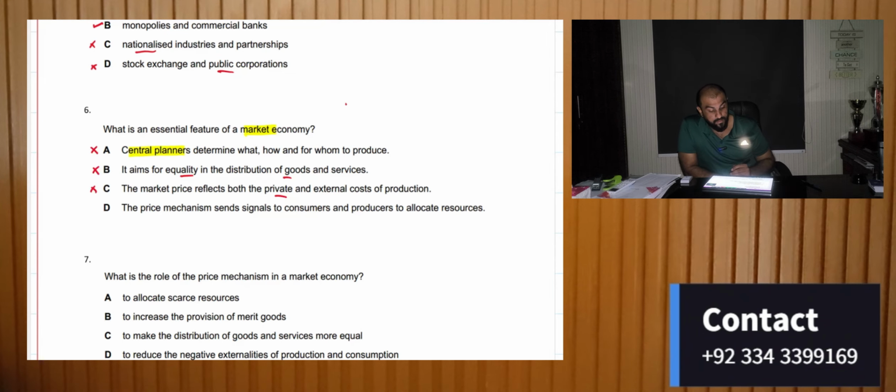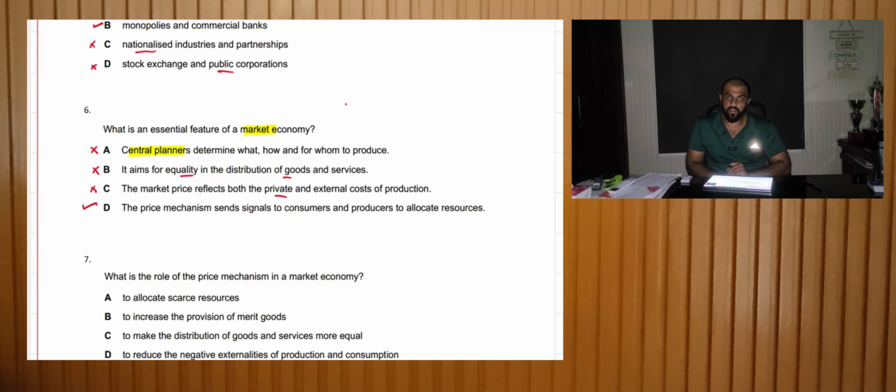The price mechanism sends signals to consumers and producers to allocate resources. This is correct. What does this mean? If the demand increases, the prices would increase. Hence, producers will allocate more resources to that good.